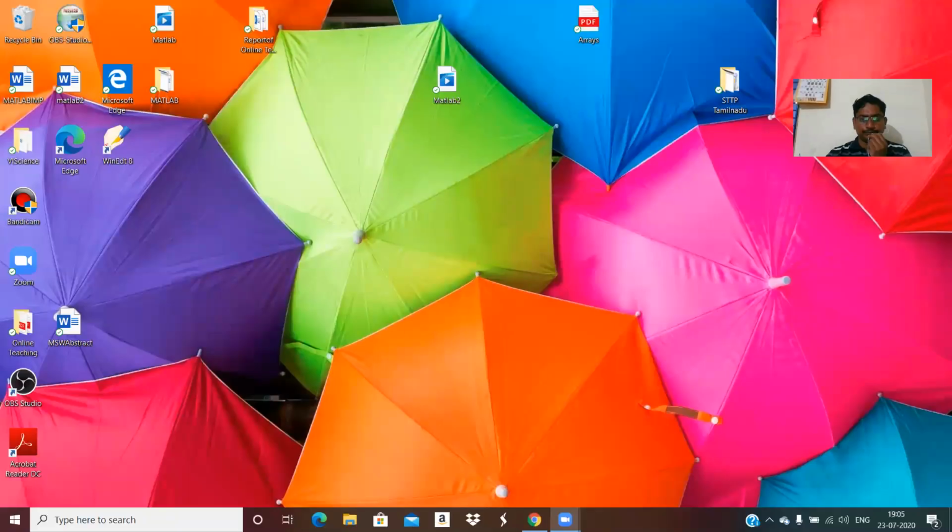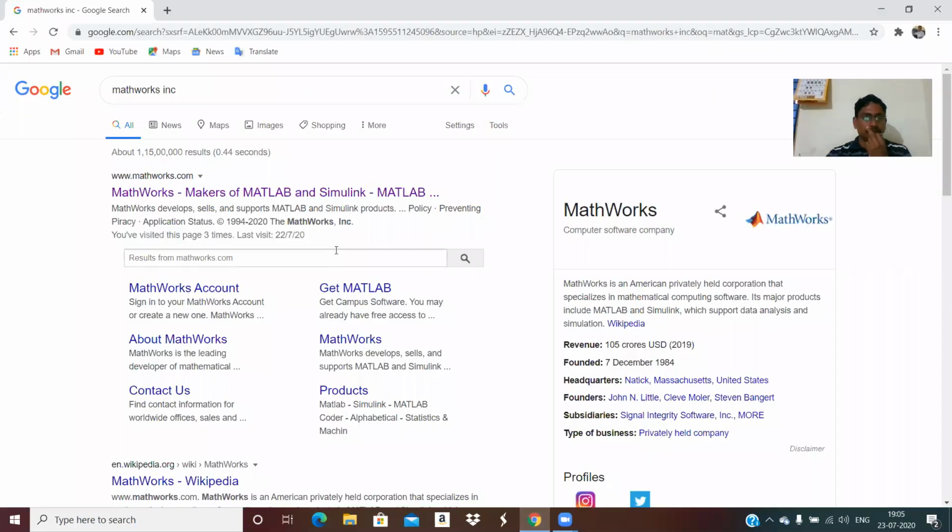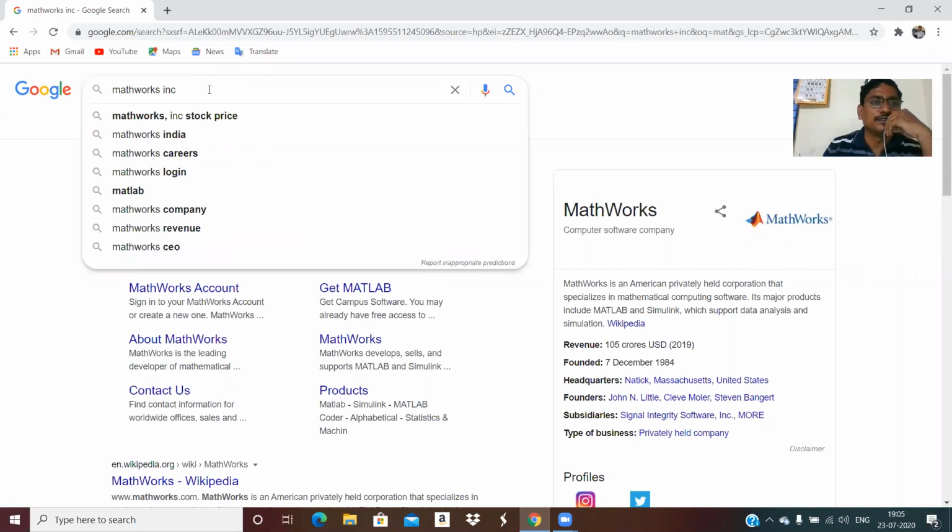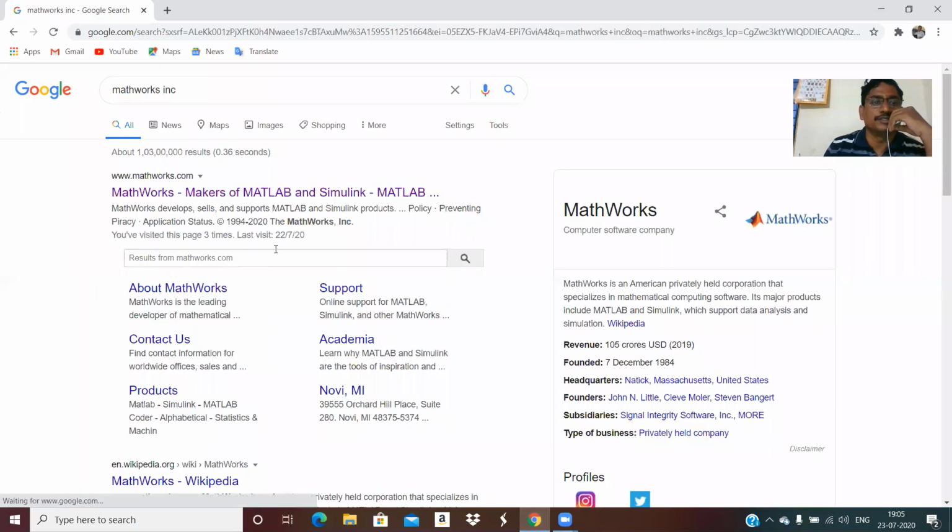So I will share the screen. We'll see how it will work. Just type in the search MathWorks Inc and search it. So this first website, mathworks.com, will come over here.